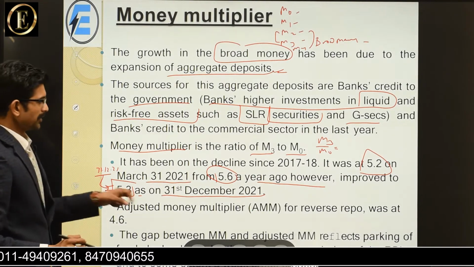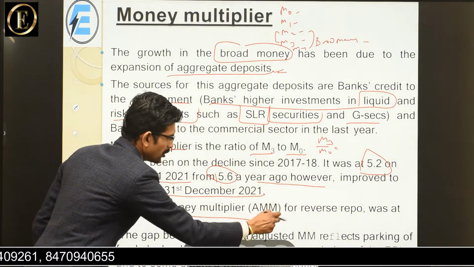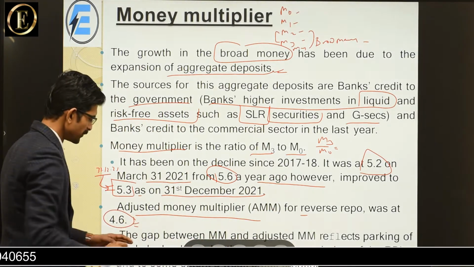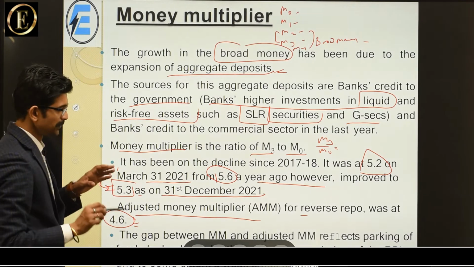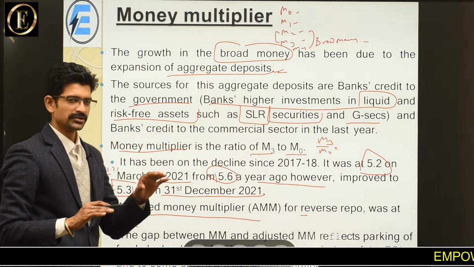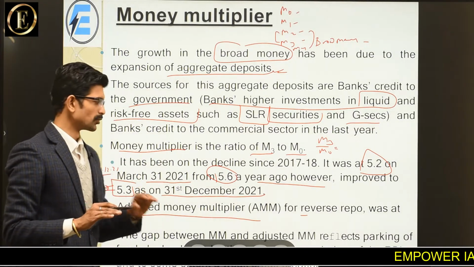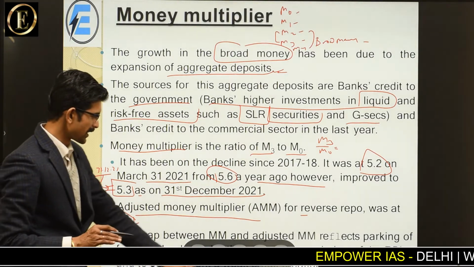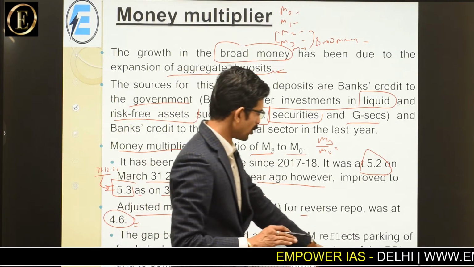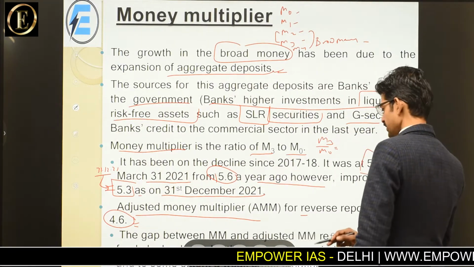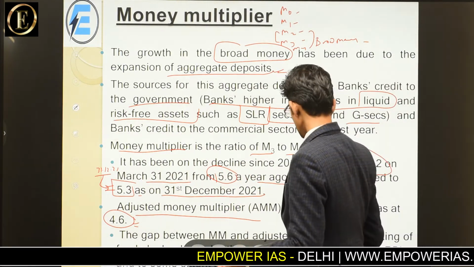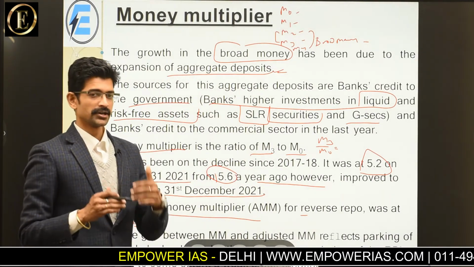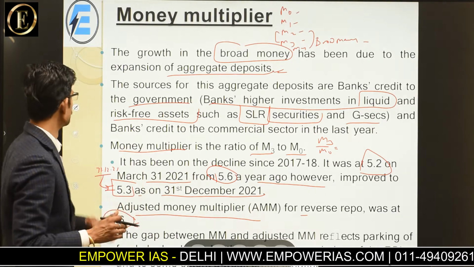Now the adjusted money multiplier for reverse repo was at 4.6. Adjusted money multiplier कितना है? 4.6. It means that the monetary policy is balanced and the growth is constant. Now MM reflects the parking of funds by the banks under the reverse repo window of the RBI, and that leads to a creation of a weak credit process. इसके चलते क्या हो गया? Credit process was declined and weakened.